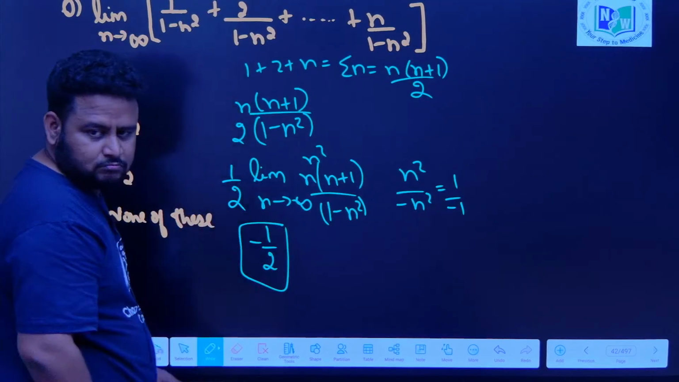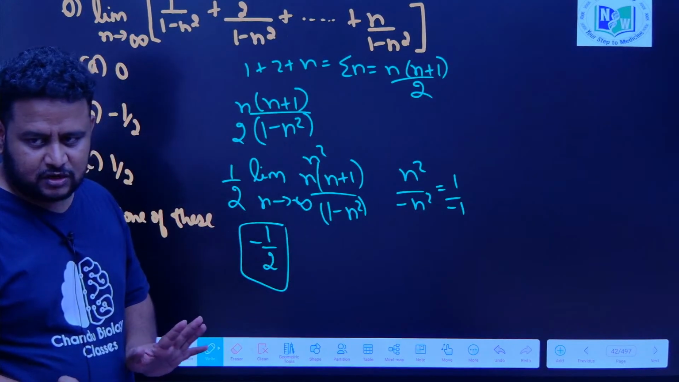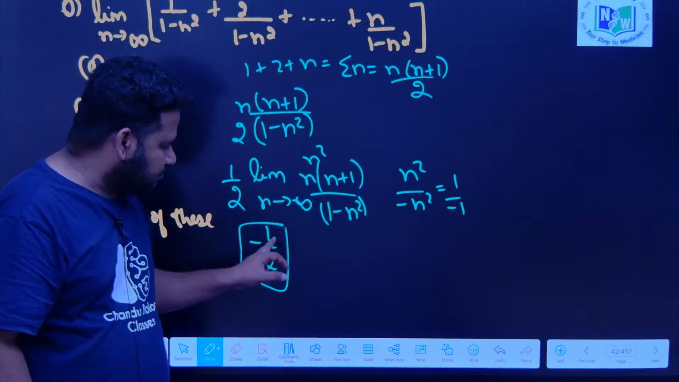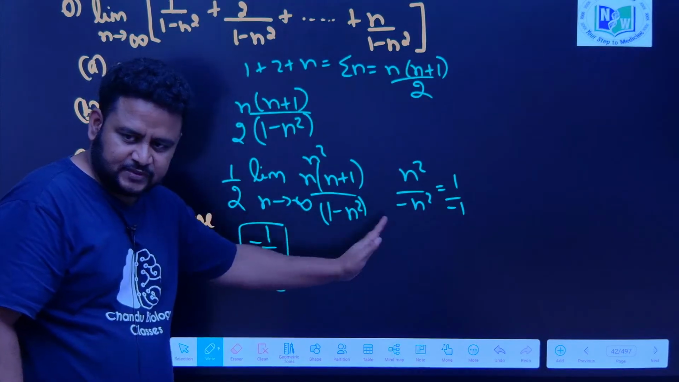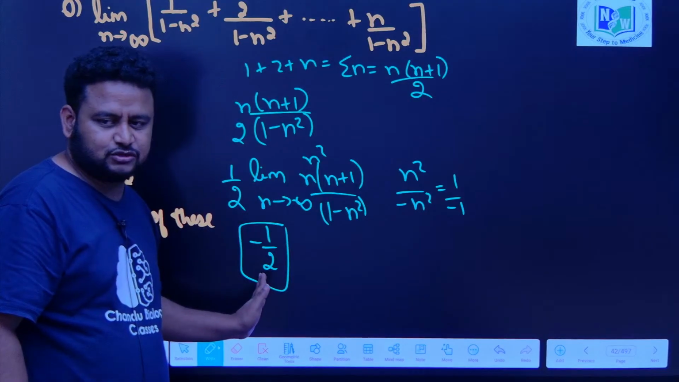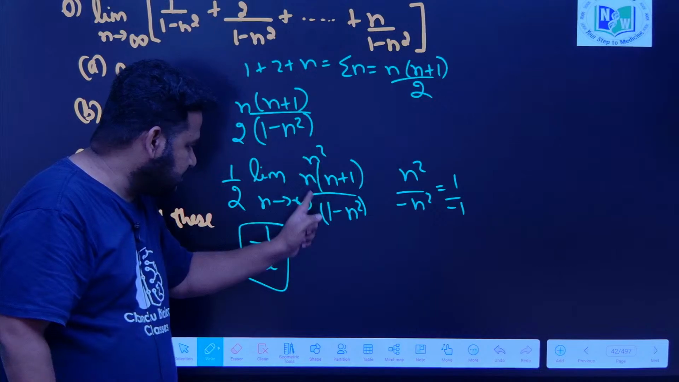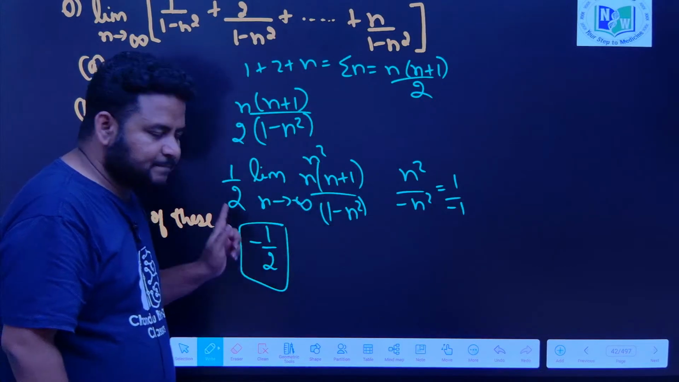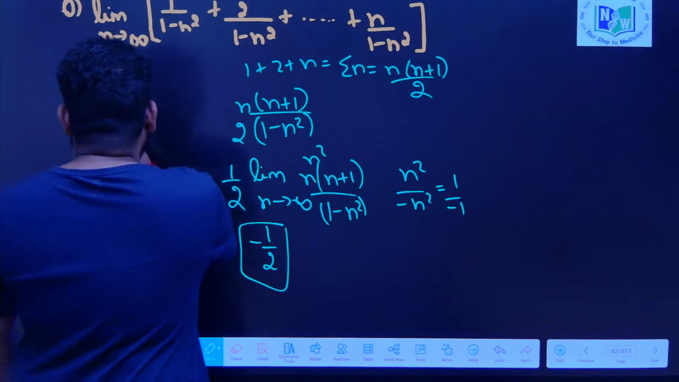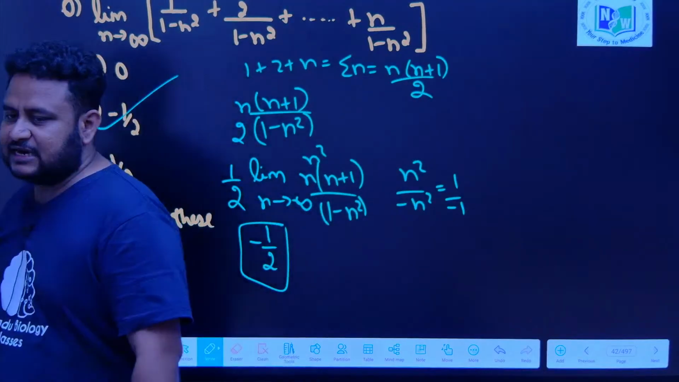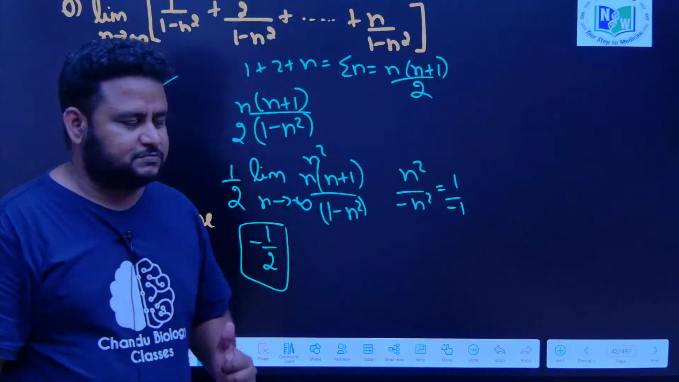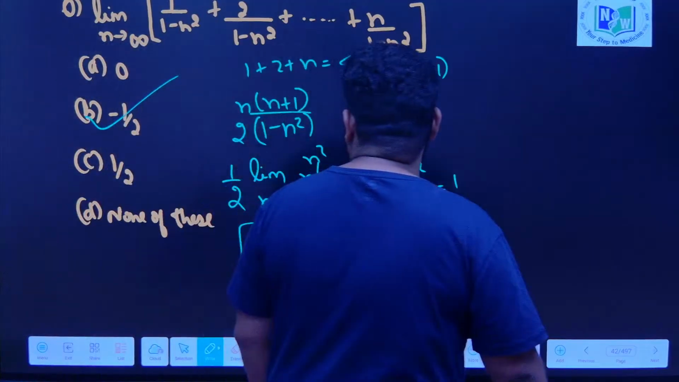Correct, no? Understood? Am I going fast? Are you able to follow? Yeah, minus 1 by 2, because here the minus is there. If you multiply this minus, this will become minus 1 by 2. The value is 1, but it is minus 1, because here it is 1 and here it is minus 1. So, this will be minus 1 by 2, which is option B. Option B is the right answer to this question. Clear?